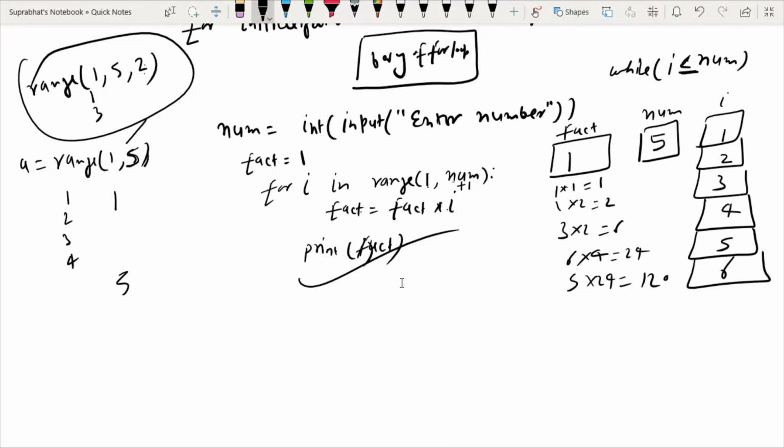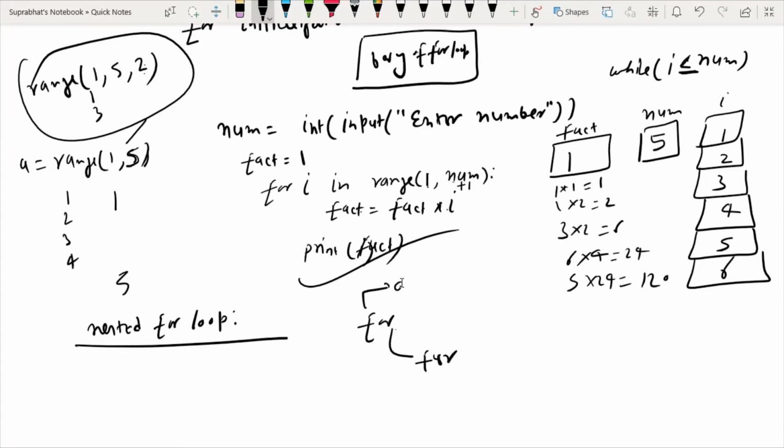So I am going to discuss the nested for loop topic. Nested for loop means a for loop inside an outer for loop: inside the outer for loop, again I am using a for loop. So this is outer and this is inner. So how will it work? We will understand with an example.